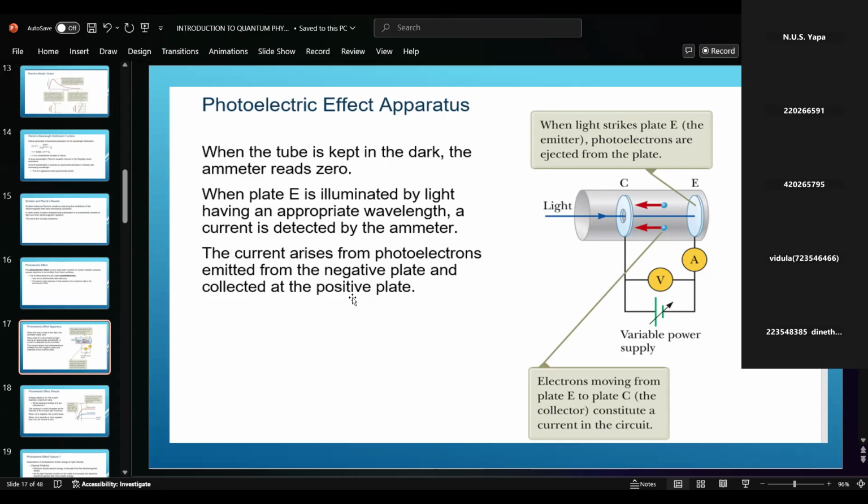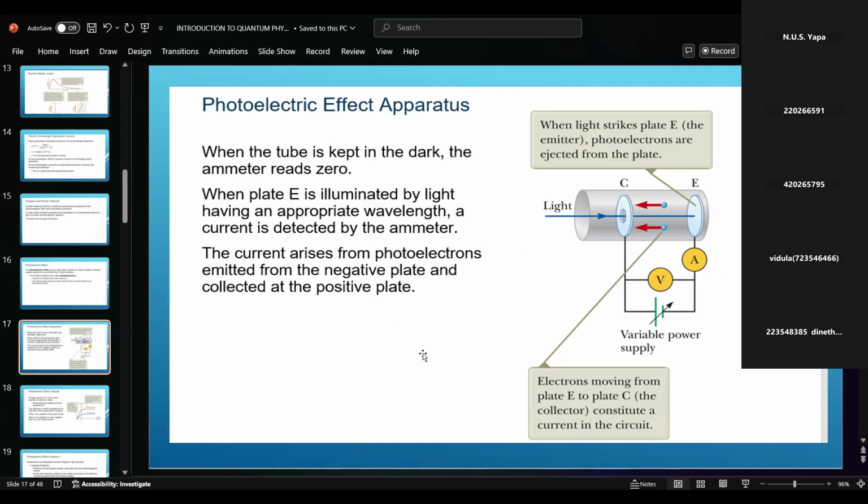The current arises from photoelectrons emitted from the negative plate and collected at the positive plate, right? Kept in the dark, there is no deflection and no reading. And this is the photoelectric apparatus.